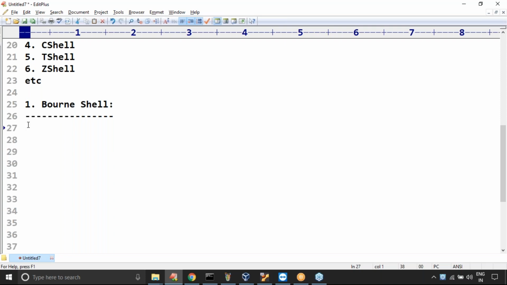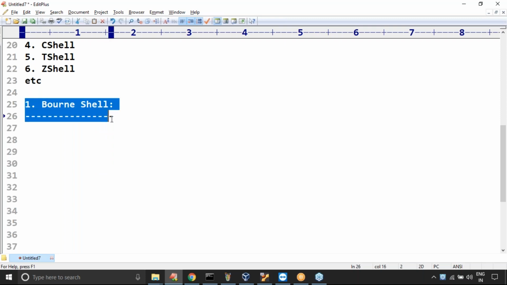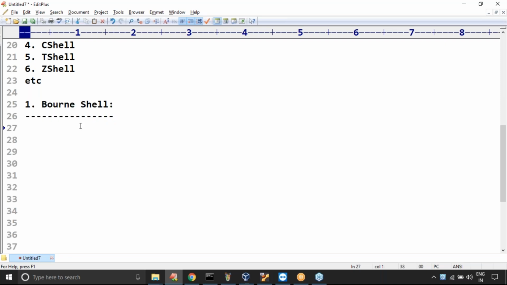The first shell is the Bourne shell. Take a bit very special care. Why the word Bourne shell? Whenever the Unix operating system came, which shell came at the beginning? This Bourne shell only. Some people may use the word B shell also.